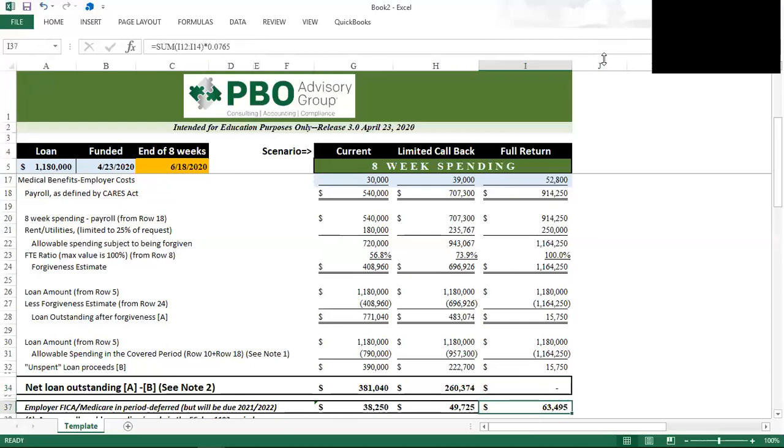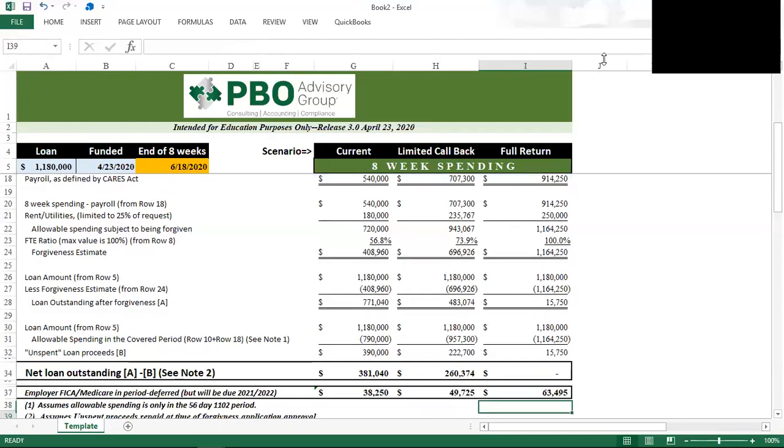We do have a $64,000 deferred FICA, but we had the benefit of having 88 people for 8 weeks, and I'm sure we found a way to make them as productive as we could.